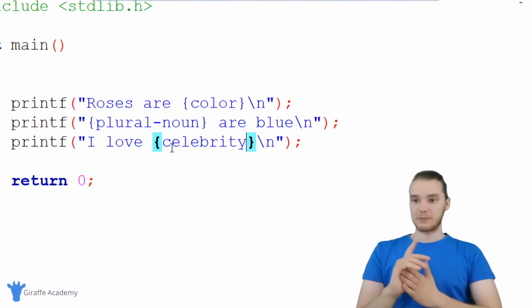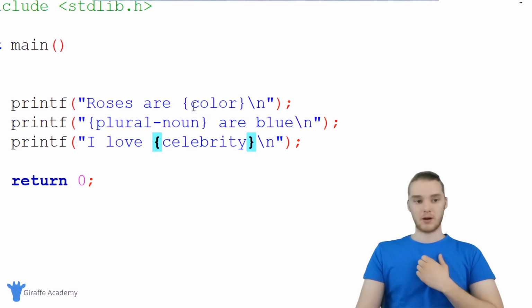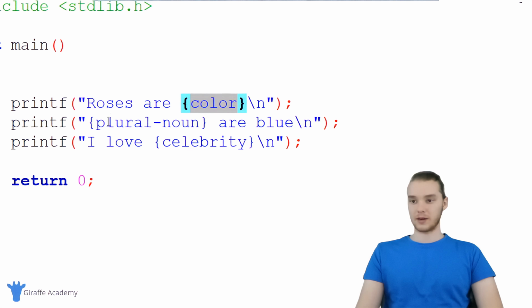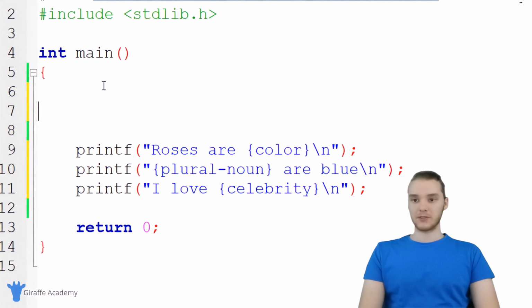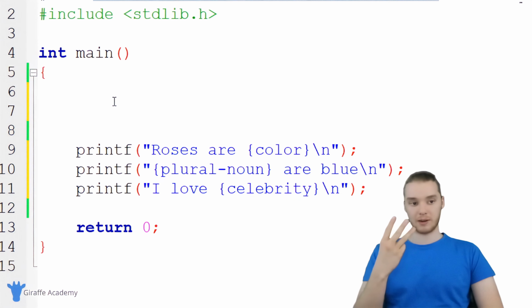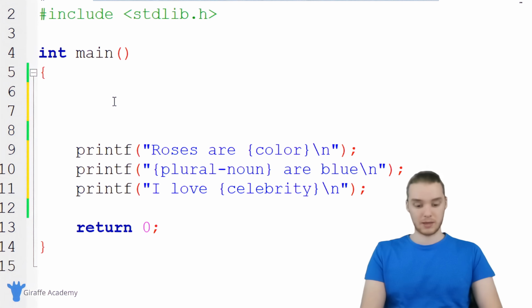All right, so this is basically what we're gonna be printing out. We're gonna be printing out roses are, and then whatever color they enter in, plural nouns are blue, and then I love whatever celebrity. So let's talk about actually creating this program. So we're actually gonna need to do a couple things. And actually the first thing I wanna do is create variables. We're gonna create variables to store the color that the user inputs, the plural noun that the user inputs, and the celebrity the user inputs. We're gonna create 3 variables. And these are basically going to be character strings. So they're gonna be collections of characters, and we can store them in a variable.